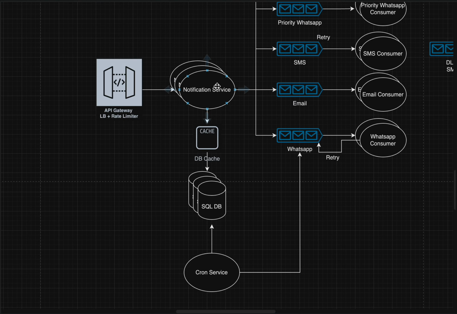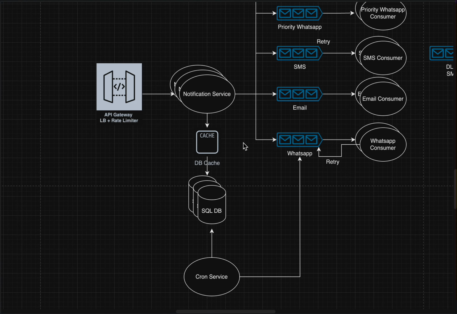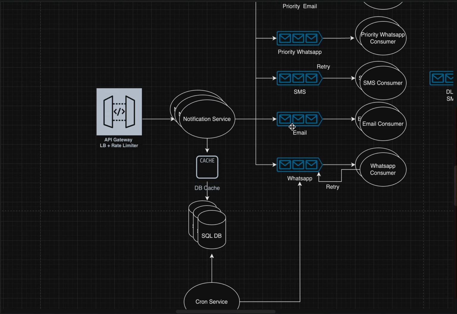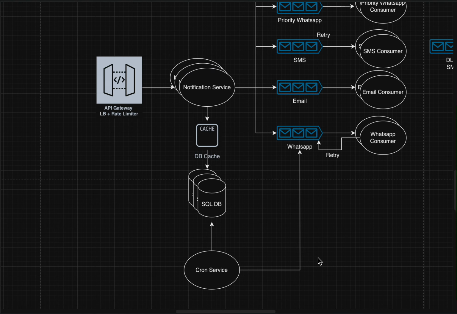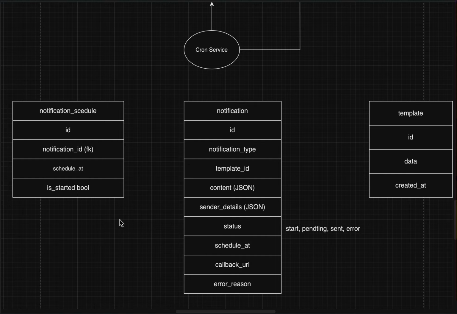But for a normal notification, the notification service will create an entry in this table, do some major validations, and send those requests to the particular queues. So like this, we can have our notification scheduler.